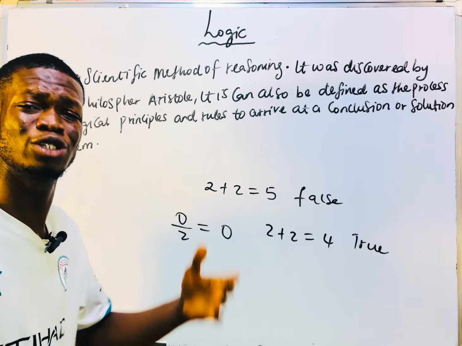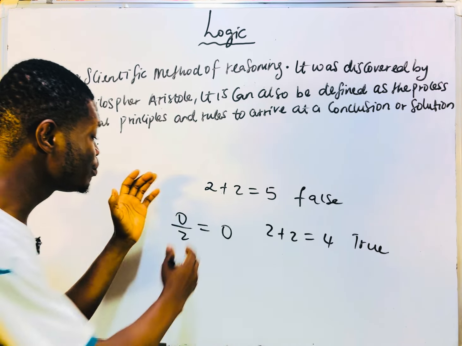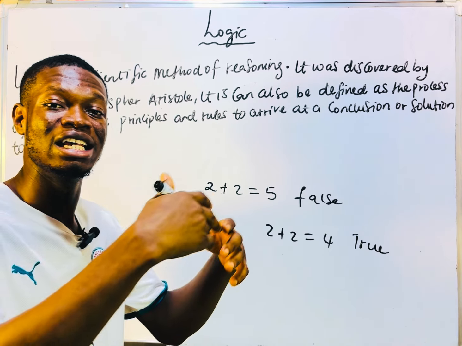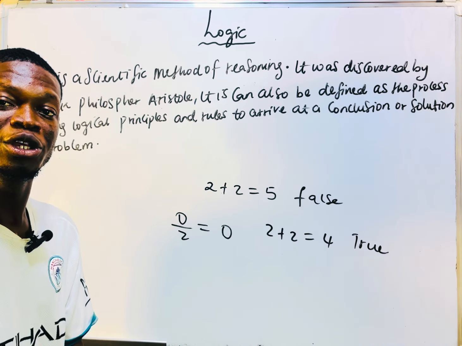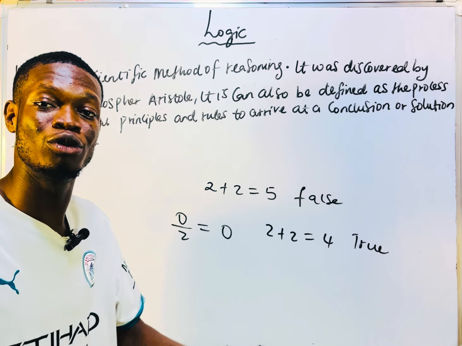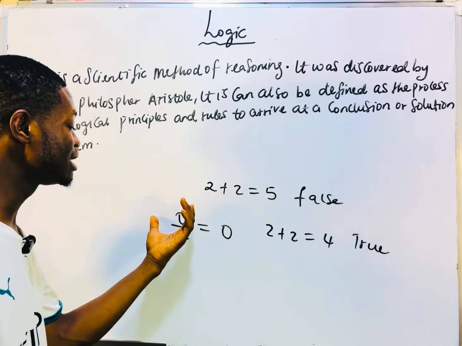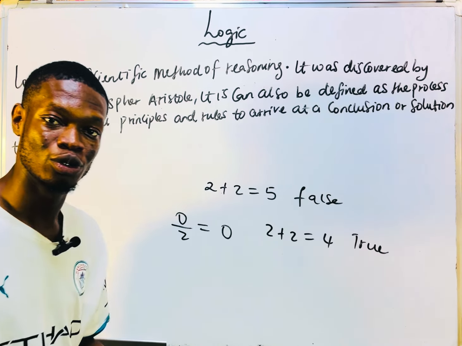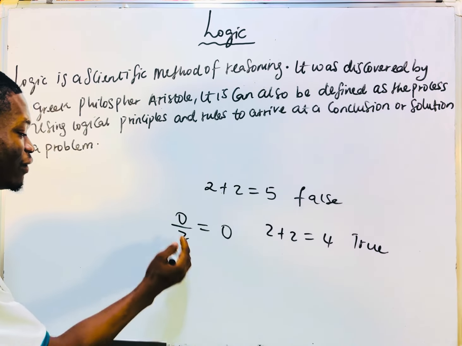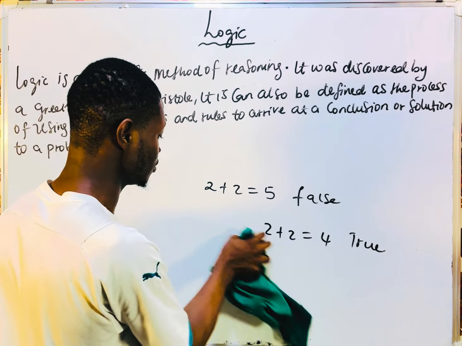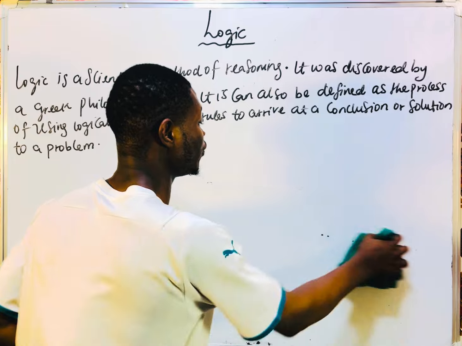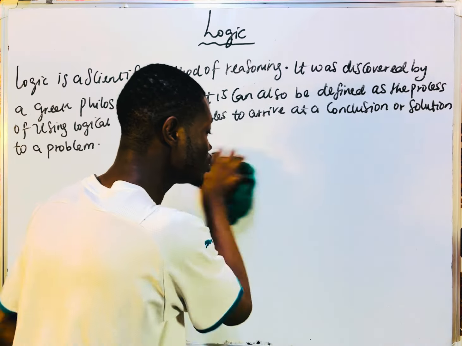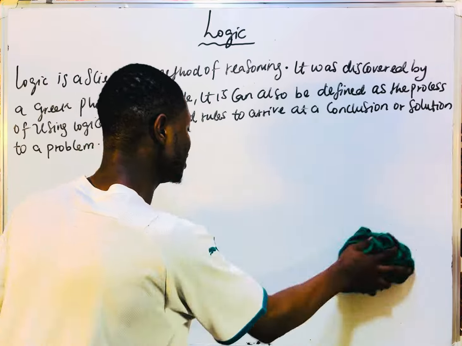He will think, structure many things before putting forward this hypothesis, do experiments before going to a review. If we now accept the review, it's now a conclusion. That means it is now generally acceptable that 0 divided by 2 is 0. Somebody will just tell you 0 divided by 2 is 0. A scientific method of reasoning. The person will need to reason before bringing a conclusion.